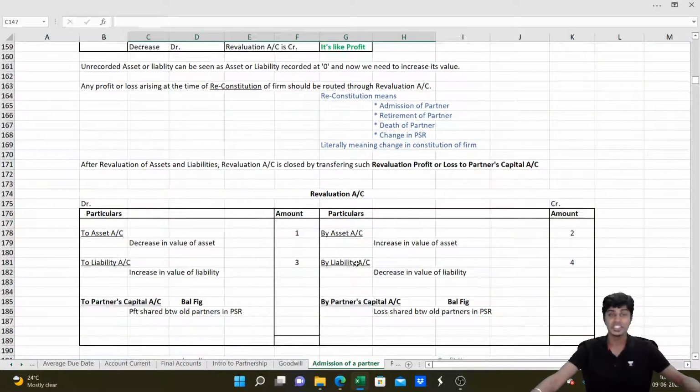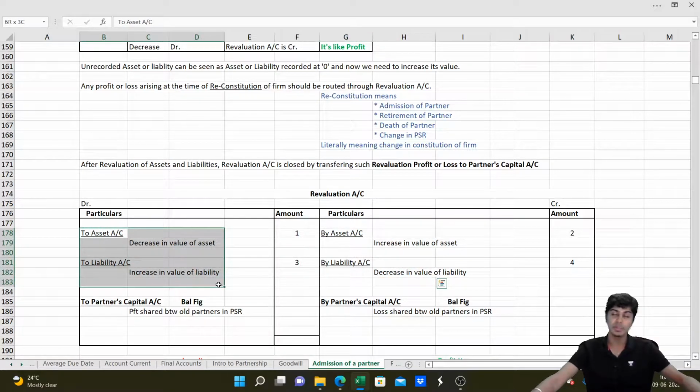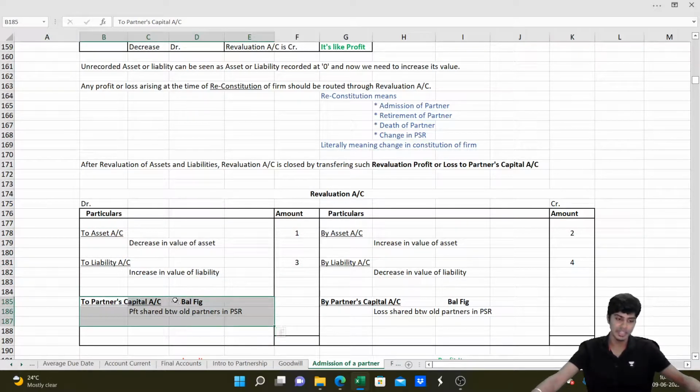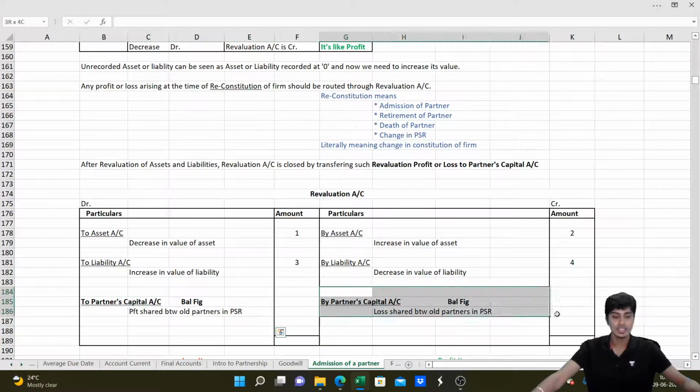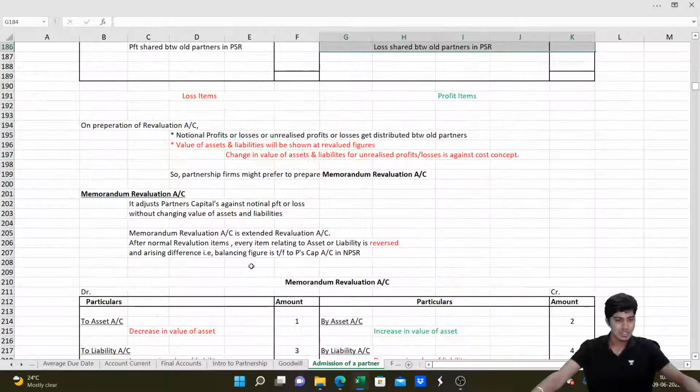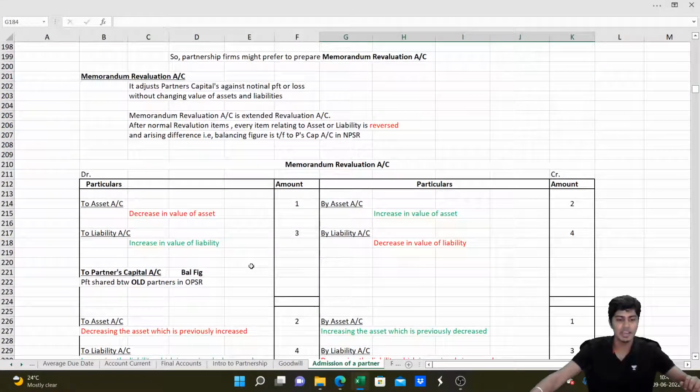Credit side represents incomes, that is, increase in the value of the asset or decrease in liability. Debit side represents expenses and losses, that is, decrease in asset or increase in liability. If it is profit, it is debit in the revaluation account and credit in the partners' capital accounts. If it is loss, then it is credit in the revaluation account and debit in the partners' capital accounts, sharing the losses. Fantastic. So then we'll go to the memorandum revaluation account.